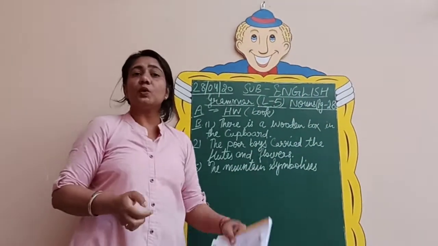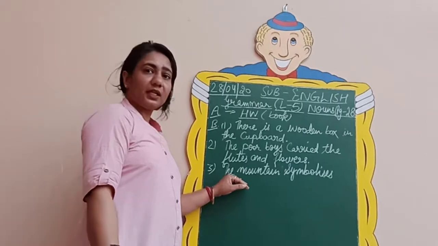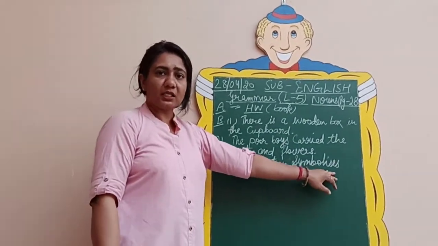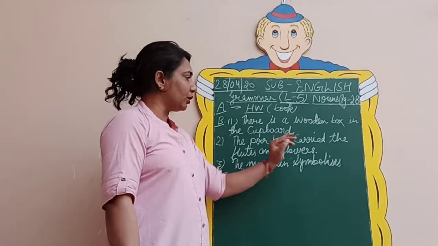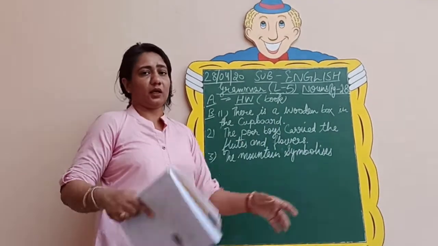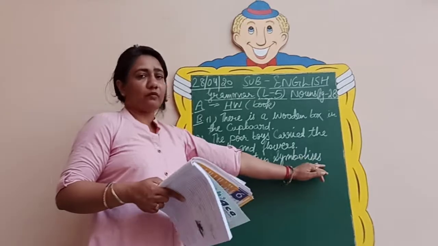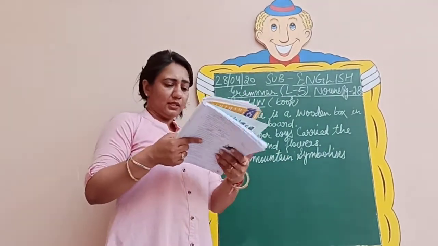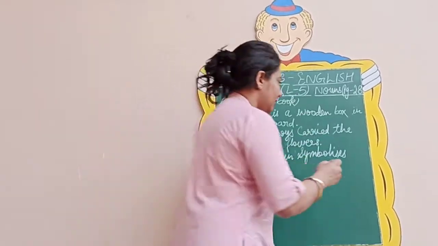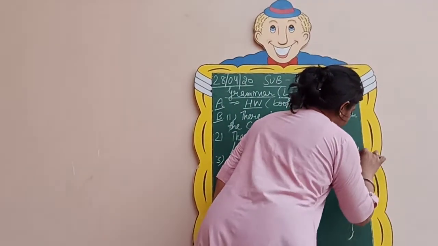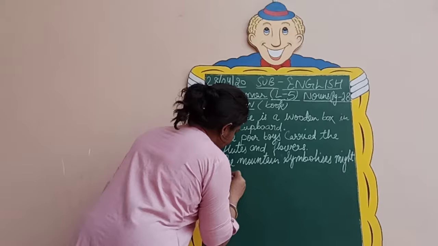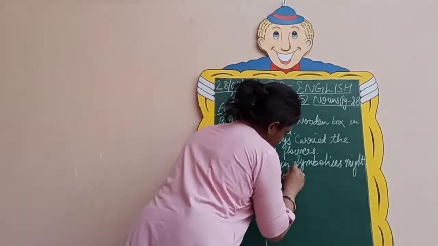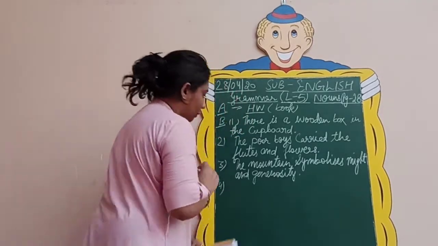See, it always goes the opposite. If your subject is singular, then your next word automatically is plural. If it is plural, then your verb is singular. So it is singular, so your verb or the next word immediately followed is plural. So the mountain symbolizes might and generosity. This way we have changed it into a singular one.